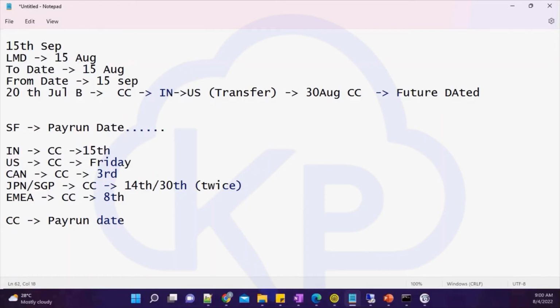So again, pay run date, how are you going to get it? You will be using an API. That has to be an API. So your SuccessFactors consultant, or if you know, then you will be using that API to identify the pay run date, and you will be checking. And once you have identified that this is the correct cost center that is supposed to be running, then you will form your query.